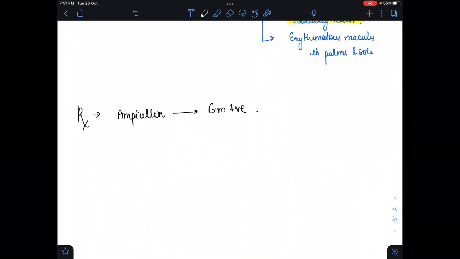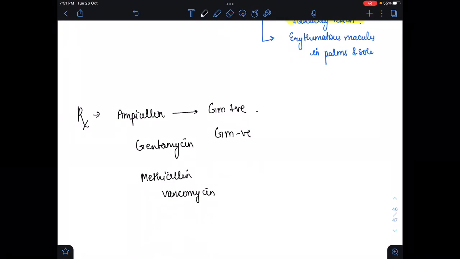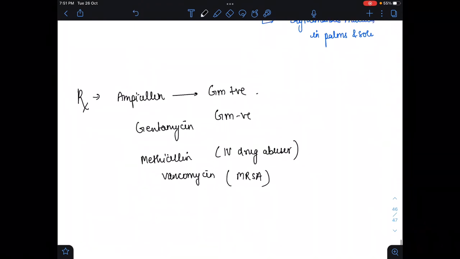If it is gram negative, then we give gentamicin, or we can also give methicillin or vancomycin if the patient is an IV drug abuser, or if methicillin resistant Staph aureus is there, then we give vancomycin.